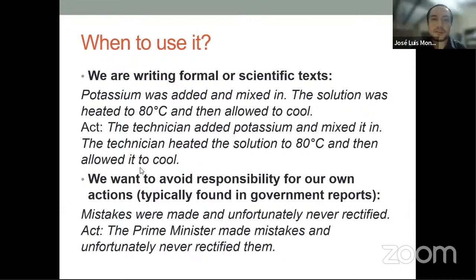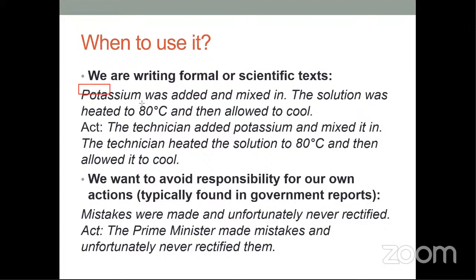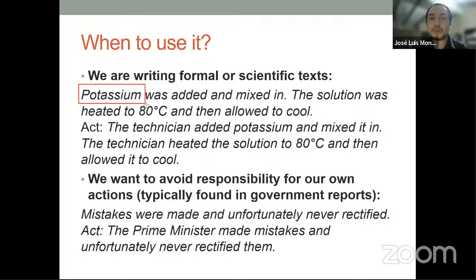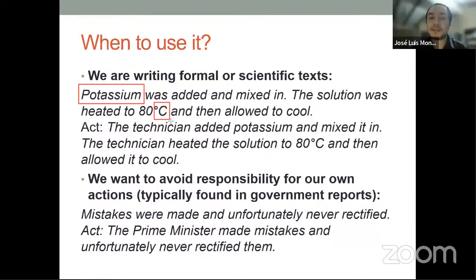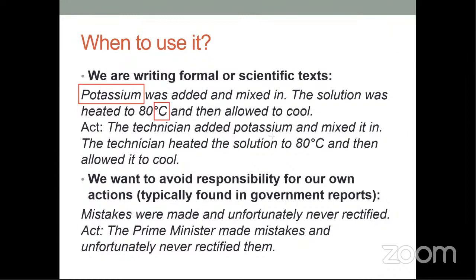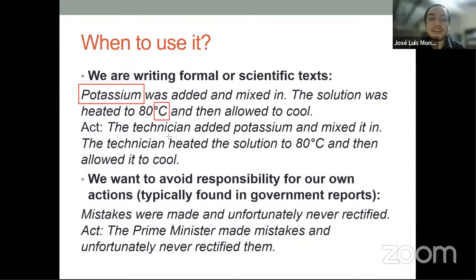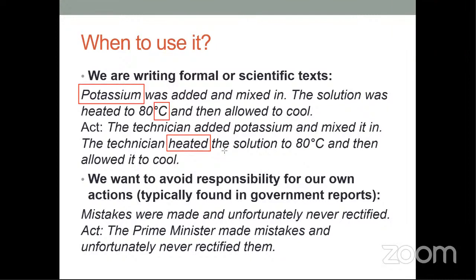Thank you very much, Jose. So we're going to work with these words, please. This is going to be potassium. All right, let's repeat, please. Potassium. Good. This is 80 degrees Celsius. Degrees. Celsius. Okay, very good. And this is heated, right? Heated. There you go. That's it, Jose. Thank you very much. Great.